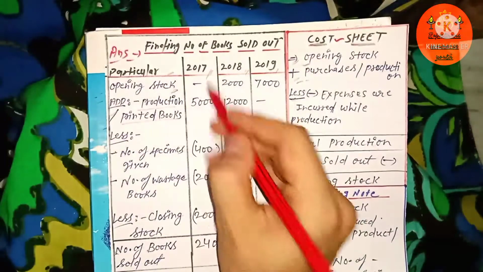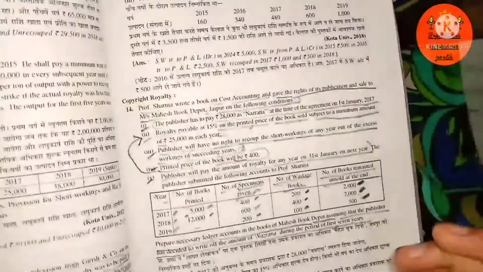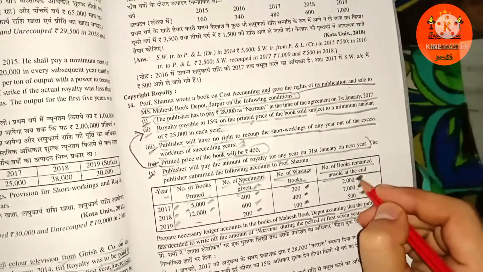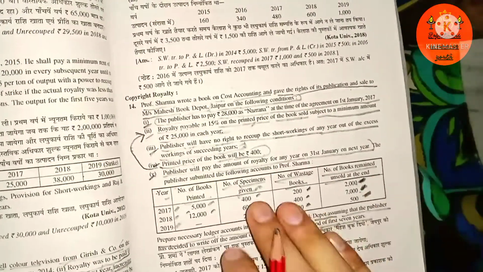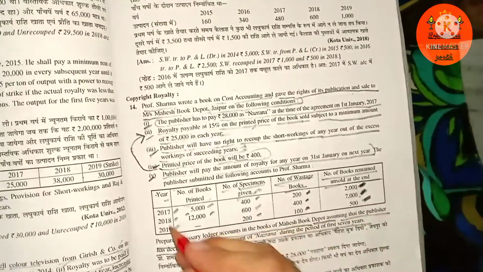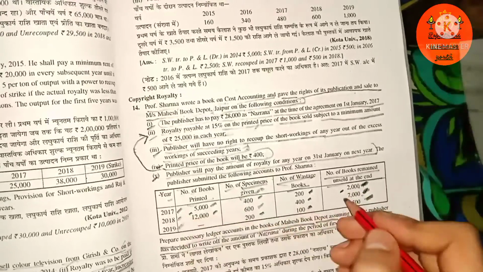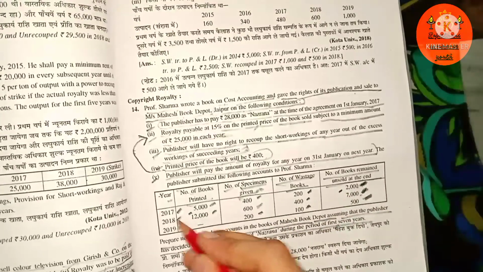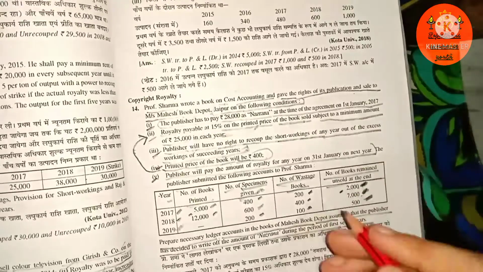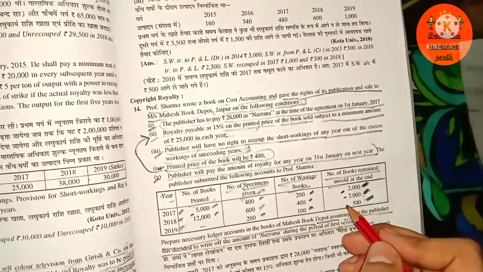I already told you the meaning of opening stock and how it changes: the 2,000 closing stock will be the opening stock at the commencement of 2018, and 7,000 will be the opening stock in 2019.